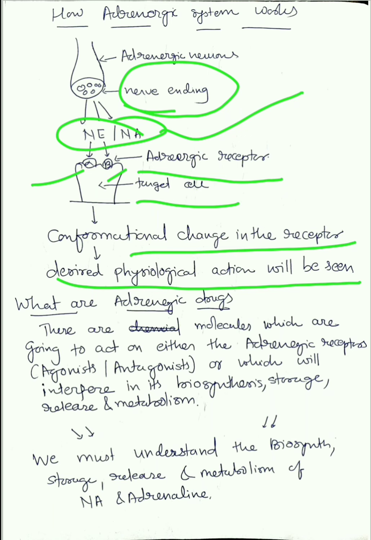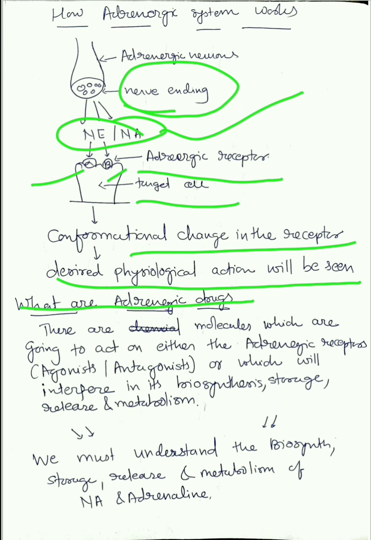Okay, now we have seen what is the adrenergic system, we have seen what is a neurotransmitter, we have seen what are the two neurotransmitters of the adrenergic system, and we have also seen how they work. Now let's see what are adrenergic drugs, which is the actual topic. These are the molecules which are going to act on either the adrenergic receptors as agonist or antagonist, which we will see in detail later, or which will interfere in its biosynthesis, storage, release or metabolism.